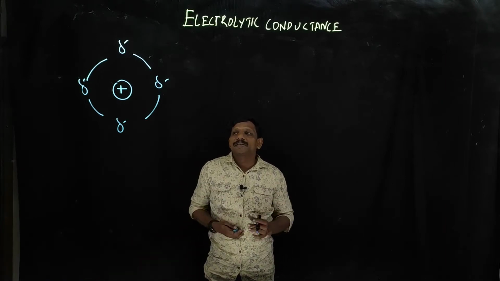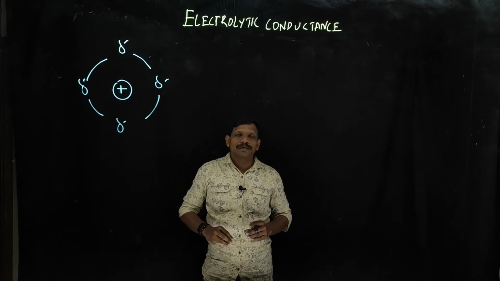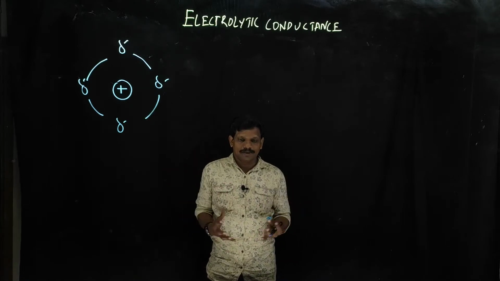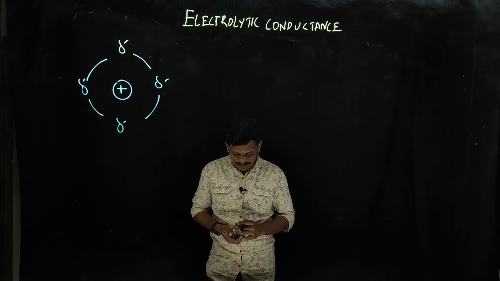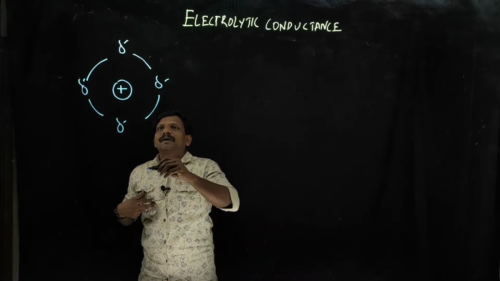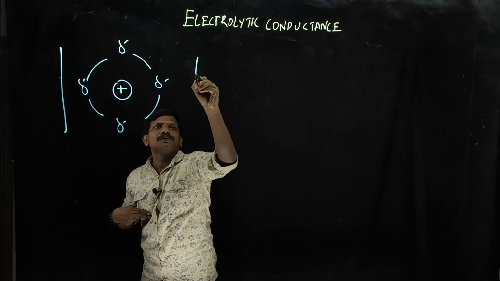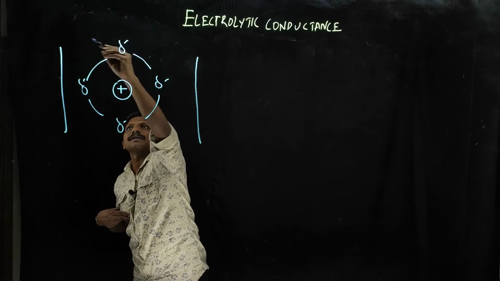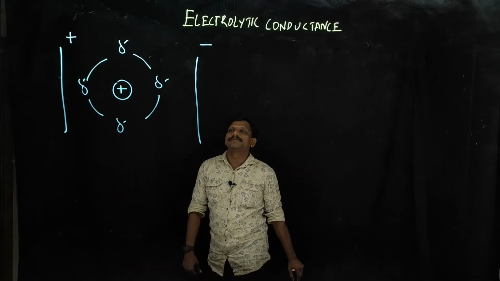But practically, is the ionic atmosphere really a spherical, perfect one or not? That we can check. For that you can introduce two electrodes here and here. This is the positive electrode, and suppose this is the negative electrode.